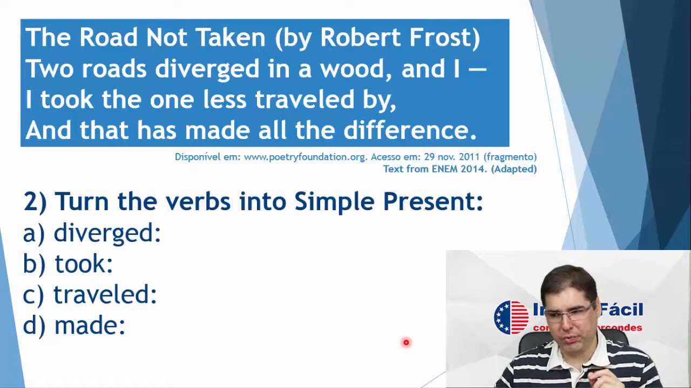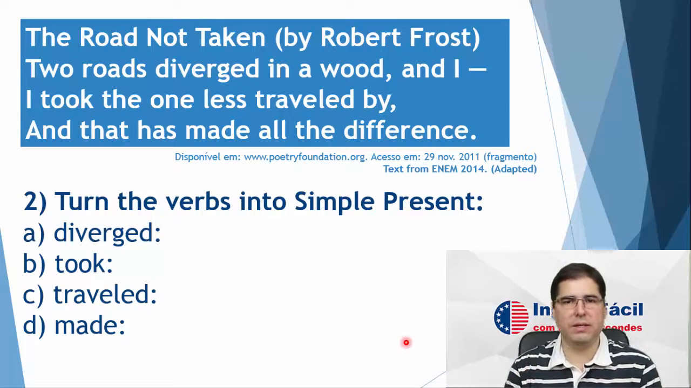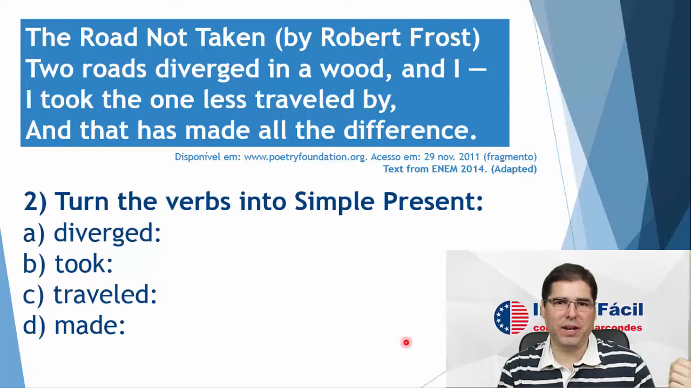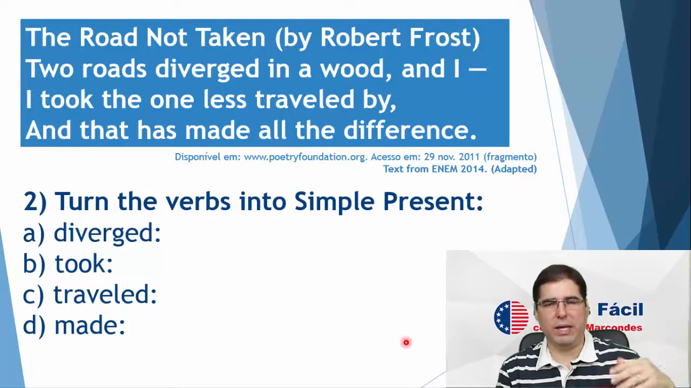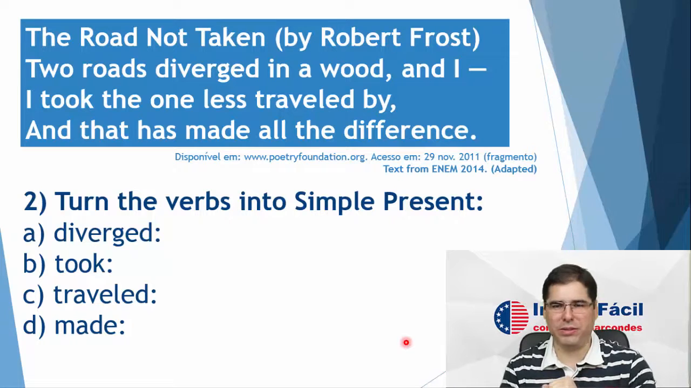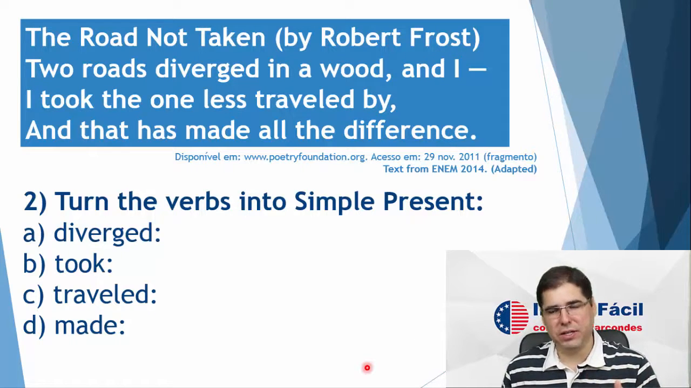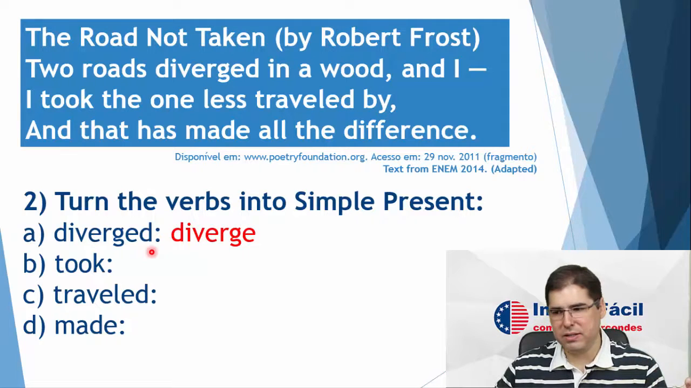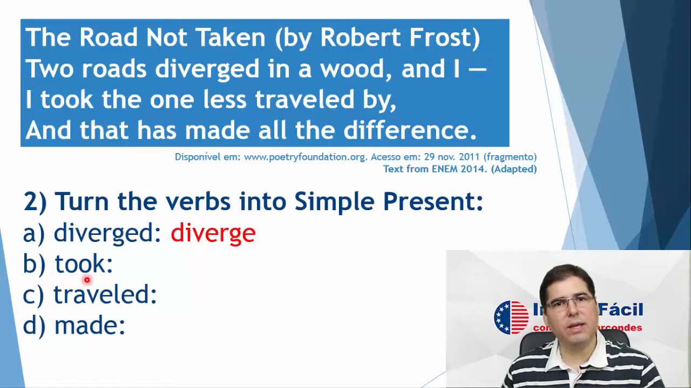Now, question number 2: turn the verbs into simple present. This is very important for us because we are studying the simple past. Now we are going to do the opposite of what we've been doing during the classes. We usually saw the verb in the simple present and turned it into the simple past. Now we're going to do the other way around. Diverged ends in ed, which means this is a regular verb. So, the simple present of diverged is diverge, to diverge. Now, took. Took is an irregular verb.